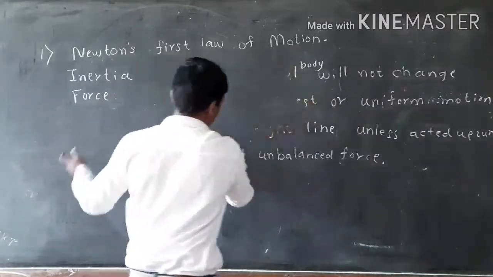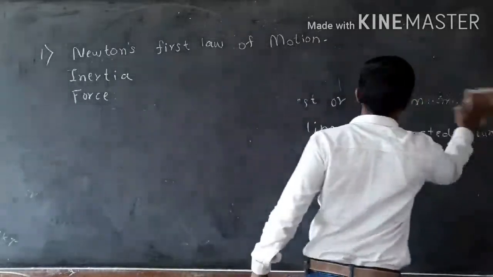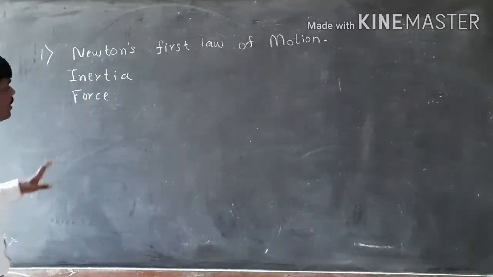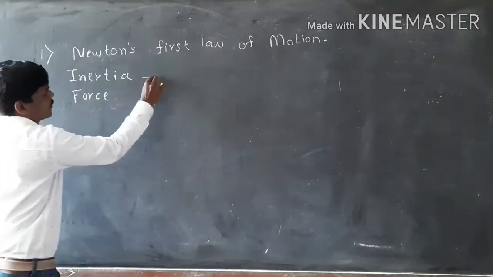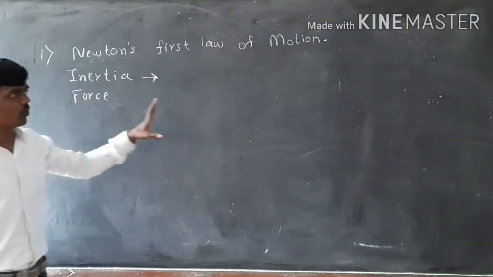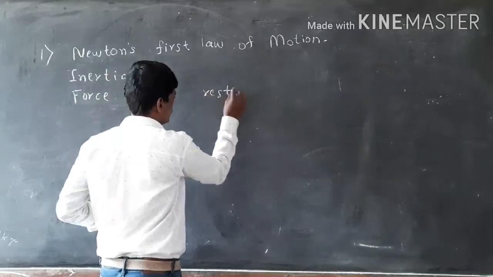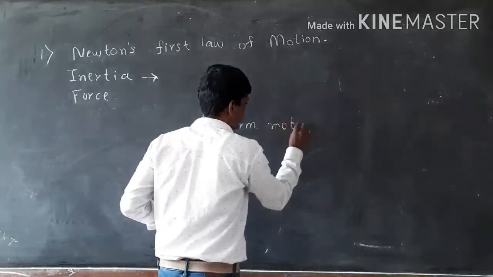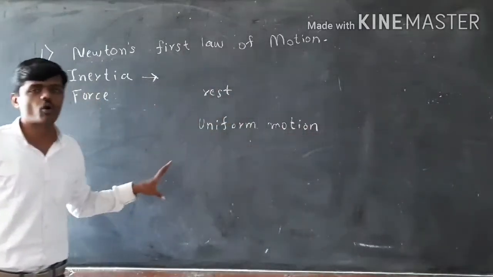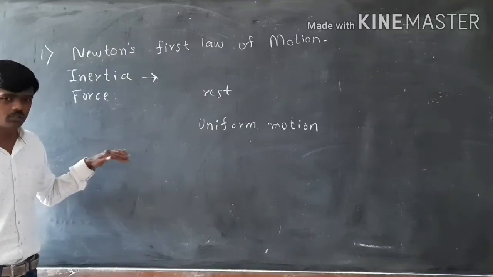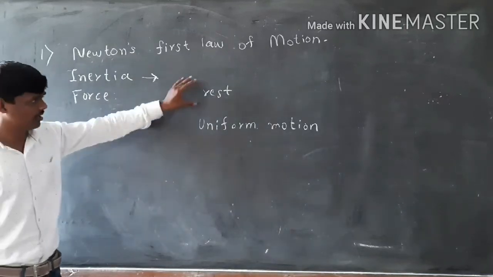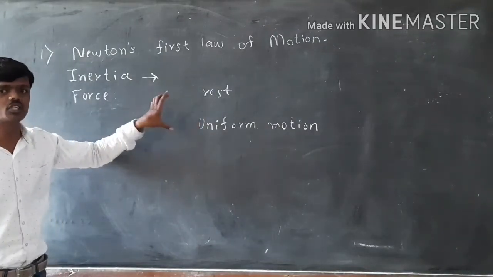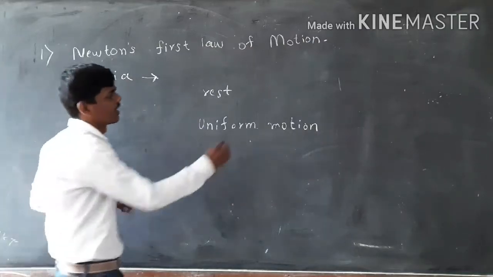So, in these two examples, we have seen that a body will not change its state of uniform motion or rest until an external force is applied. So, we will see what inertia is. We have seen the body will not change its state of rest or the state of uniform motion until an external force is applied. This property, this tendency to not change its present state of rest or uniform motion on its own, this tendency of any physical body is called inertia.